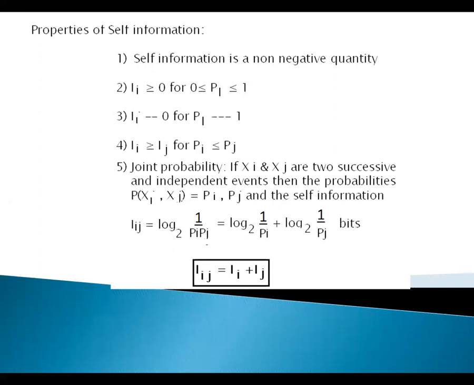I of ij is equal to I of i plus I of j. So this is one of the properties of self-information.